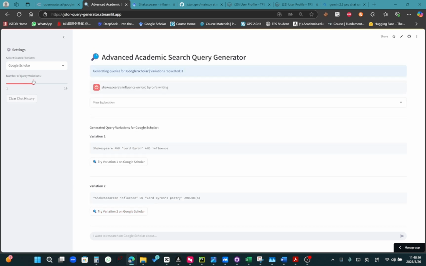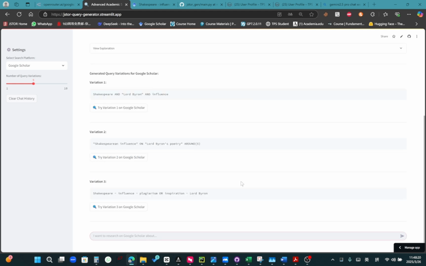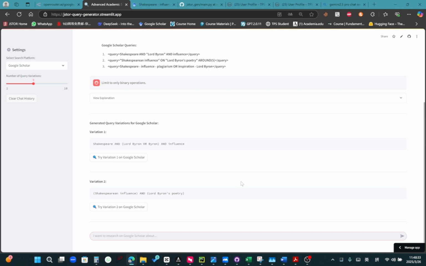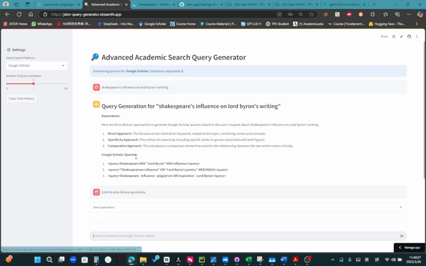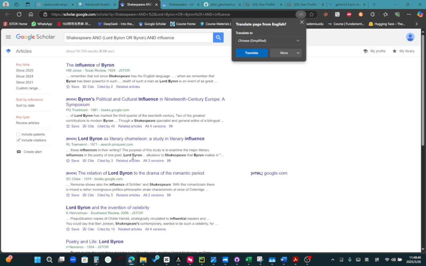Maybe we can just crank up the number of query variations and limit it to only binary operations and enter. As you can see, you can input multiple inputs in here, and it will give you output. Well, let's see, variation 1. It only gives one output for some reason, but that's not my worry.